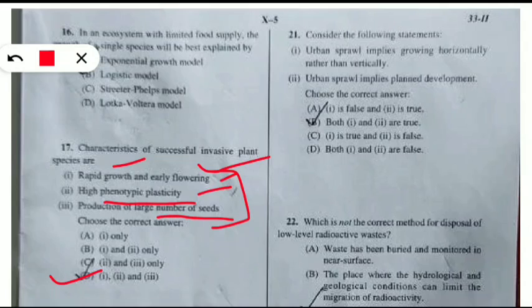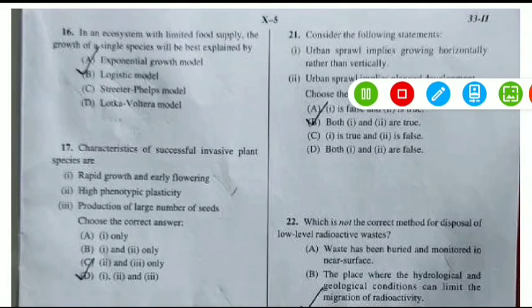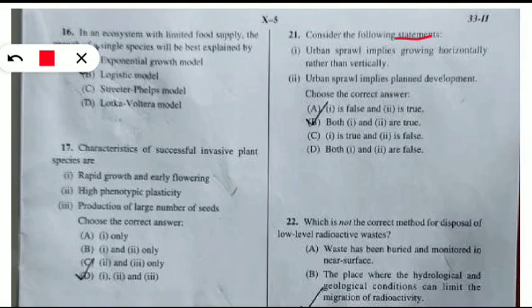So phenotypic plasticity is actually the ability of one genotype to produce more than one phenotype when exposed to different environment. So in one environment the phenotype will be different, in other environment the phenotype will be different of one genotype. So that is high phenotypic plasticity. If it is seen, then it is good for the invasive species but not good for our environment, that is local species. Coming to the right hand side question, consider the following statements.